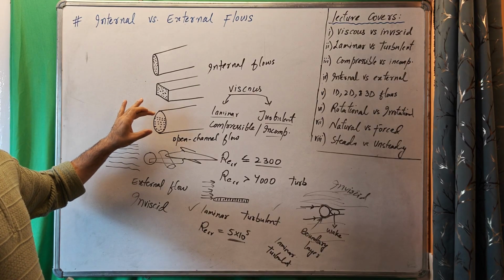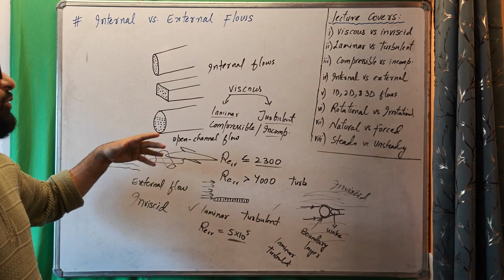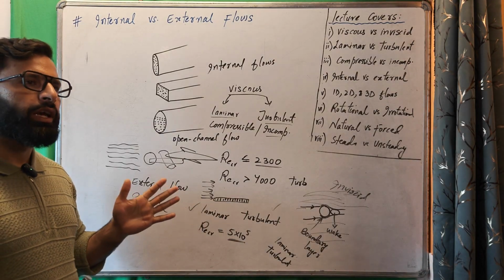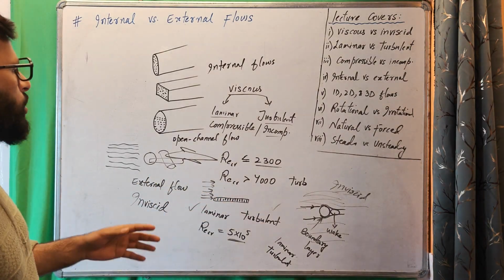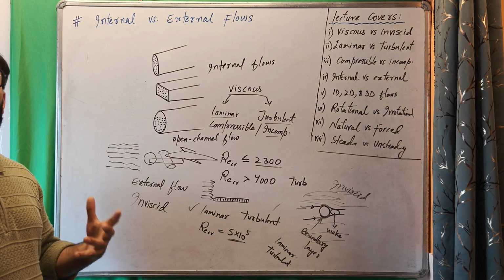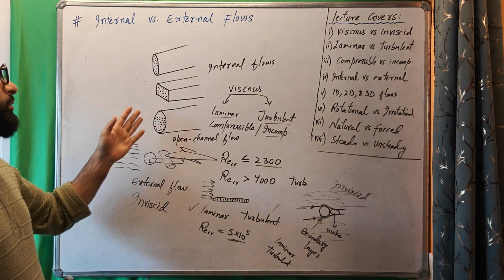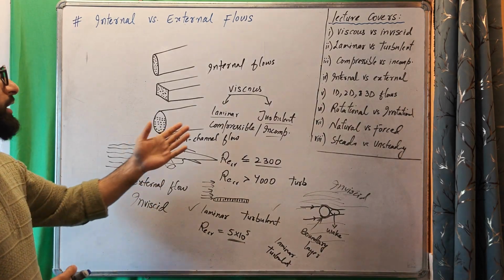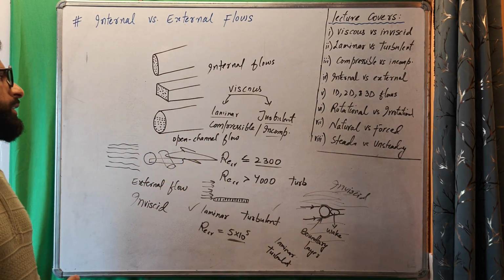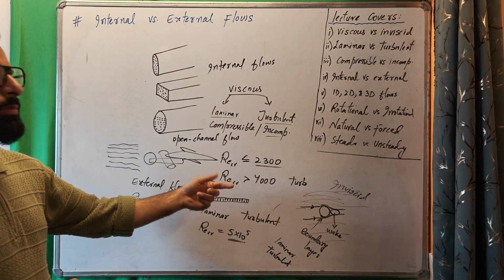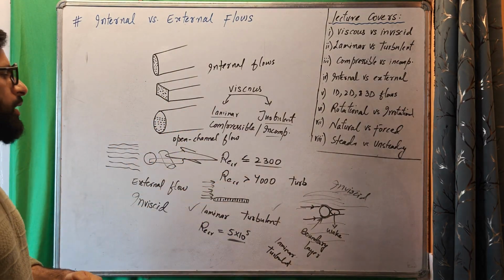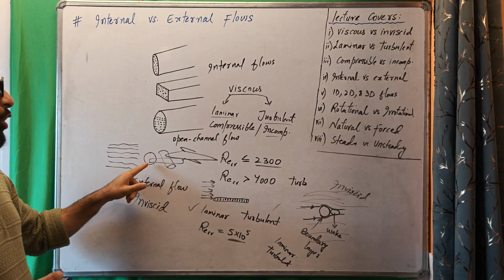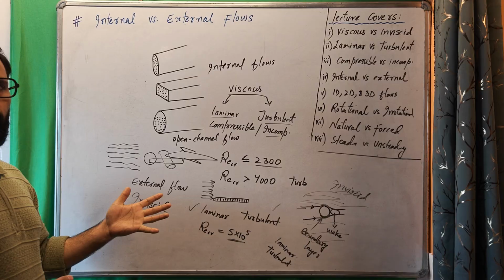If it is partially filled with liquid, we call them open channel flows or free flows. For example, flows in rivers are open channels, flows in irrigation channels, they are open channel flows. They are gravity dominated, so we study them in separate subject. Now they can also be compressible and incompressible, and their being laminar or turbulent is decided by this critical Reynolds number. Now external flows in which this unbounded fluid flows over the body of any shape is the external flow.